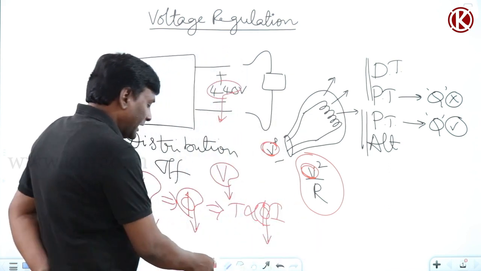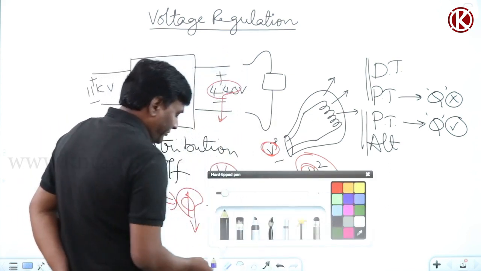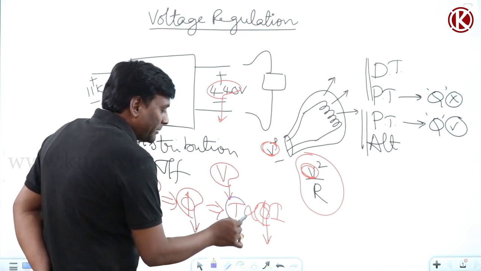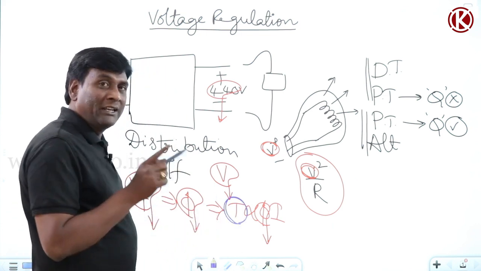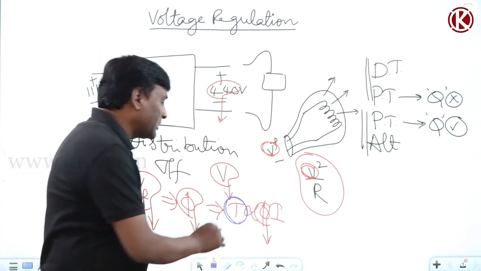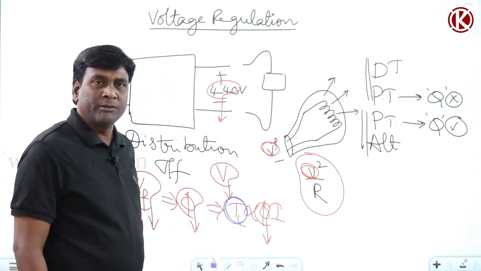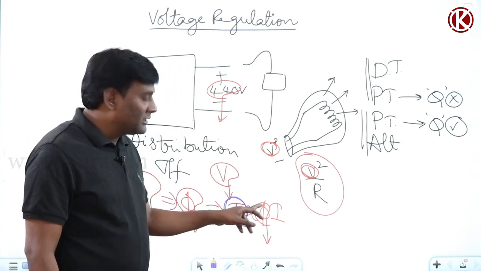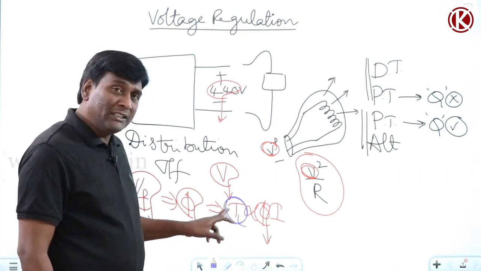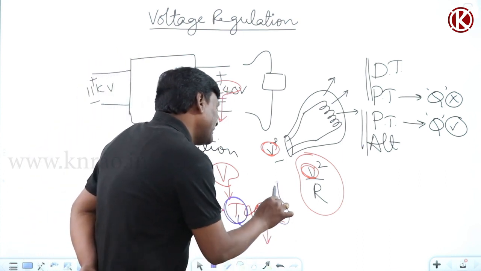For example, if torque requirement of the load is constant, under that condition, flux reduced. So in order to meet the same load requirement, my current has to be increased.